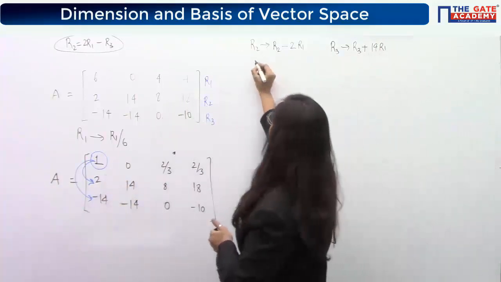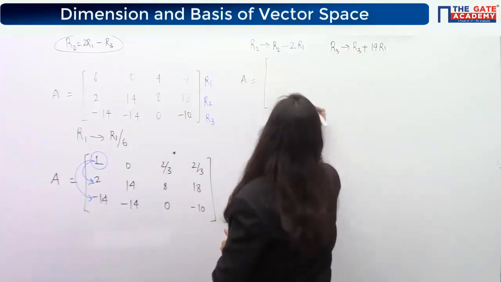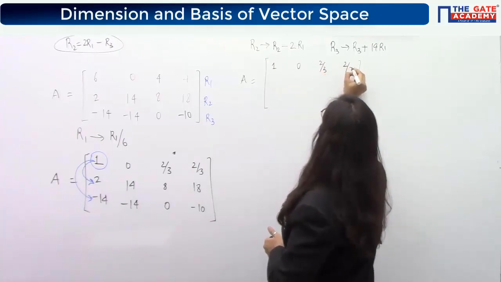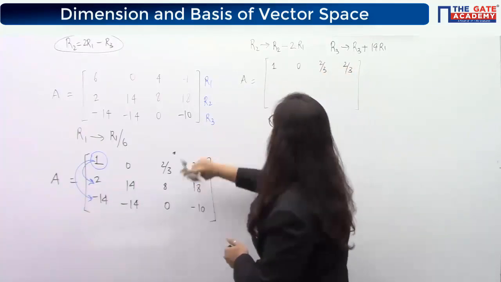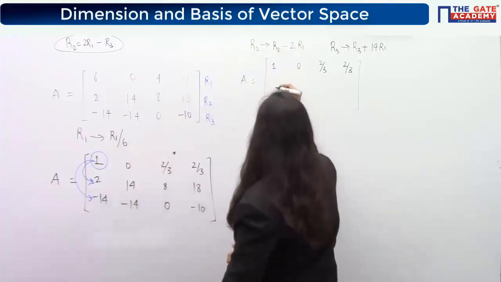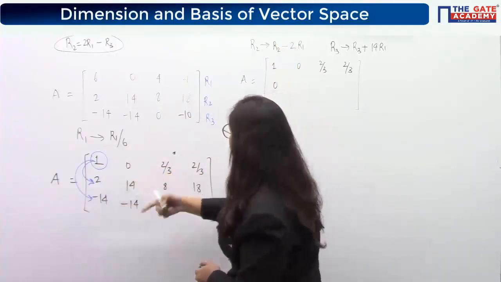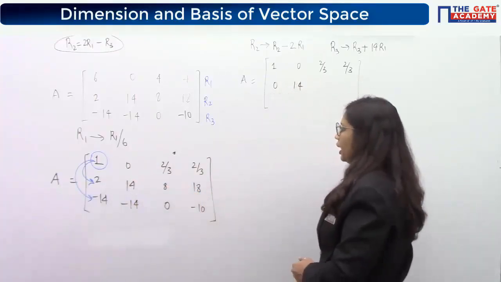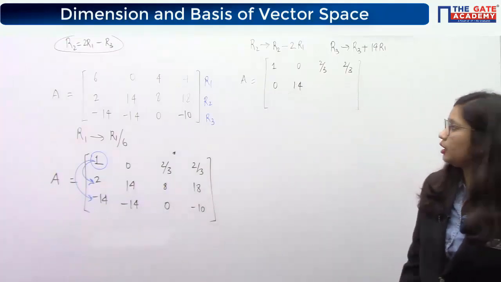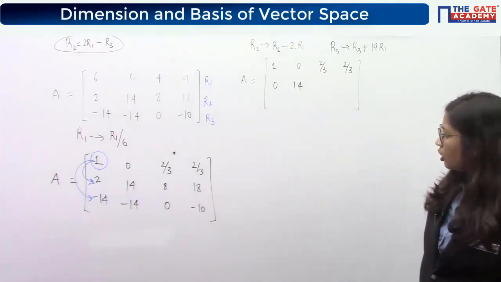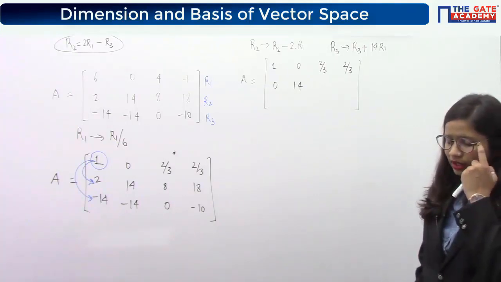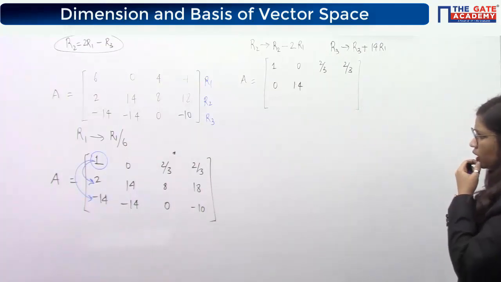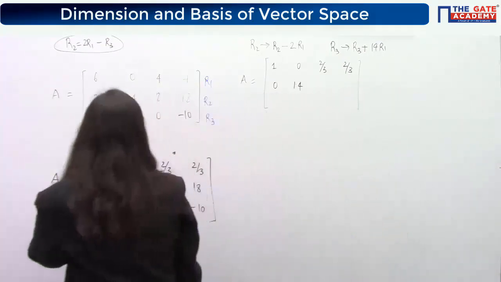Okay. So after applying those operations, the matrix A will result into, you are doing 2 times R1 negative. So this will be 0. 2 times 0 is 0, so it will remain as it is. Then 2 times 2 by 3 means 4 by 3, and 8 minus 4 by 3. How would you solve this? 8 minus 4 by 3 will be equal to... Have I written it correctly? 2 by 3.